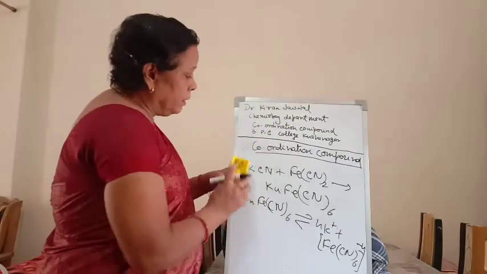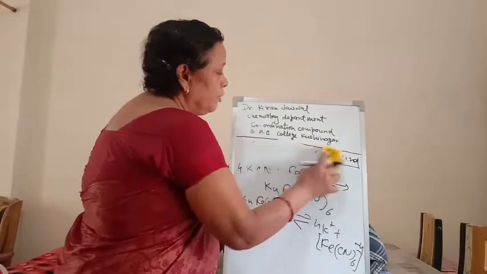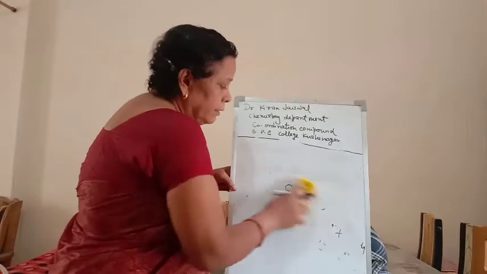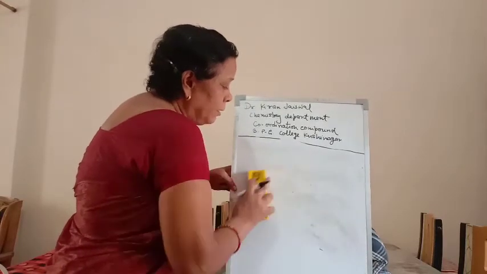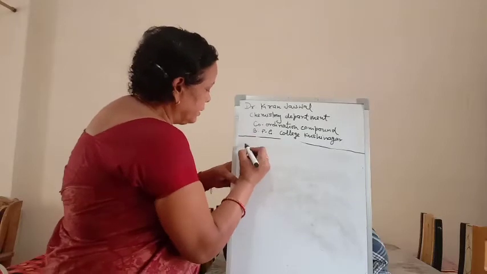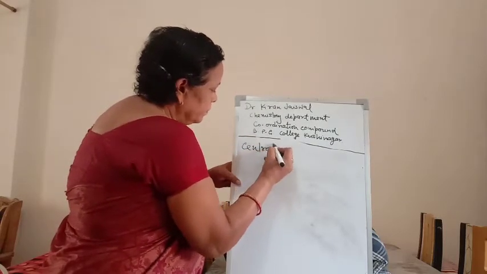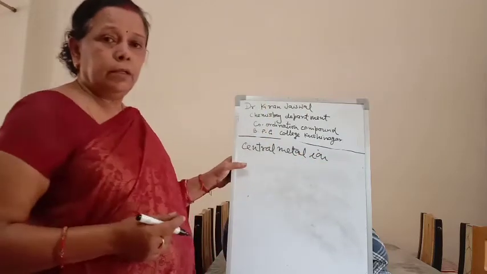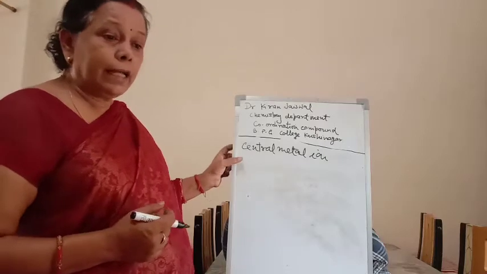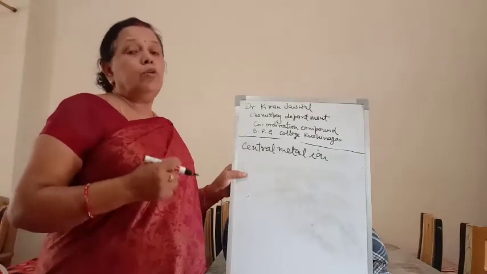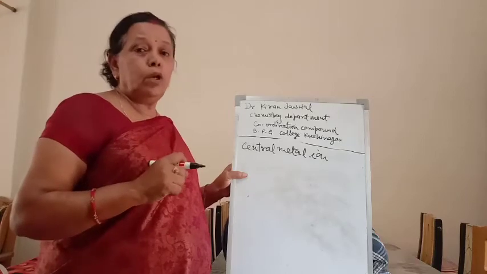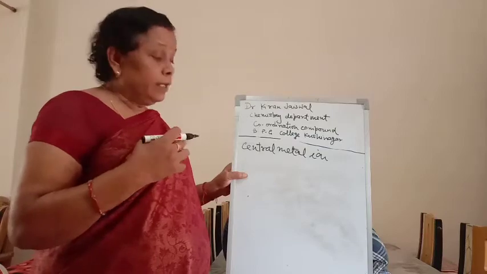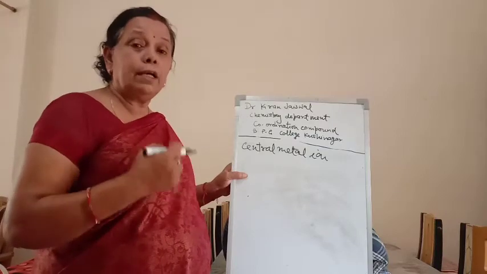Now we will take up some points before going into the coordination compound. What is the central metal ion? The central metal ions are cations to which one or more neutral molecules or anions are directly coordinated.